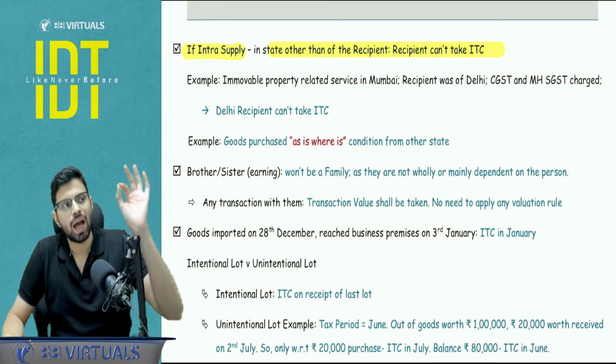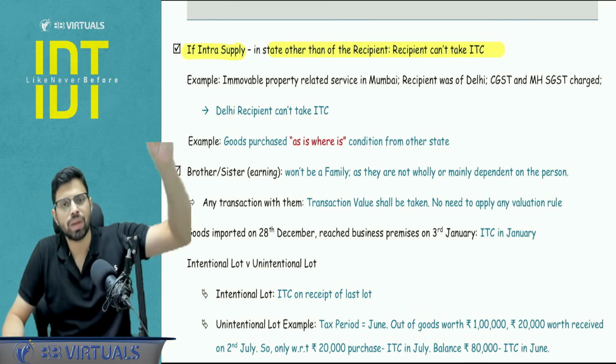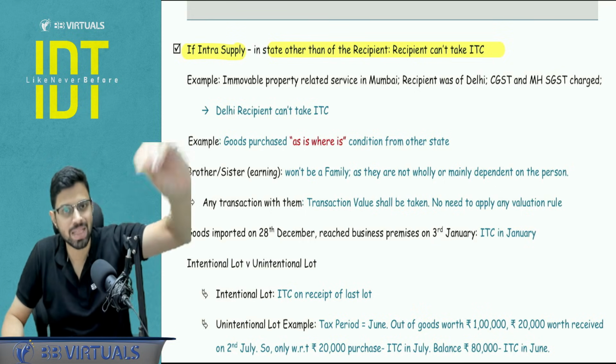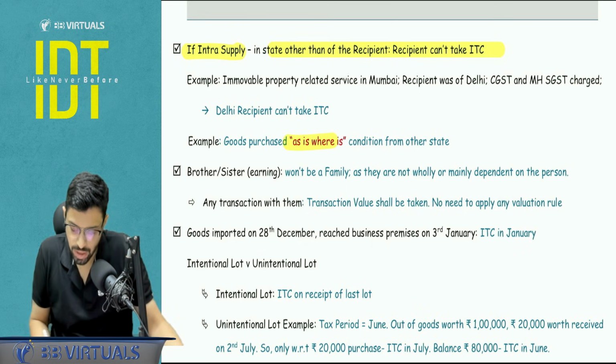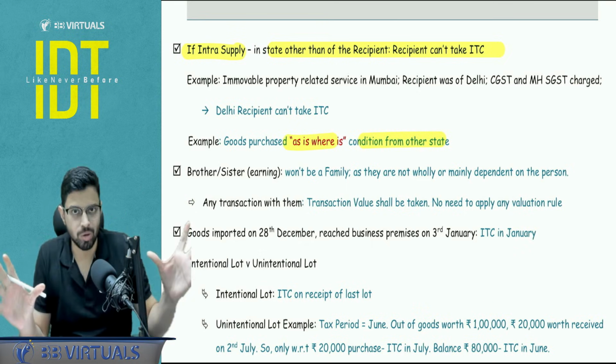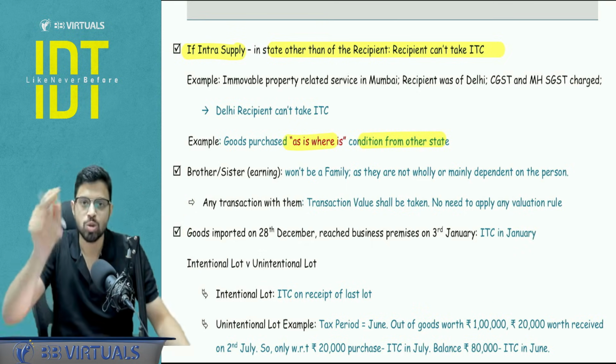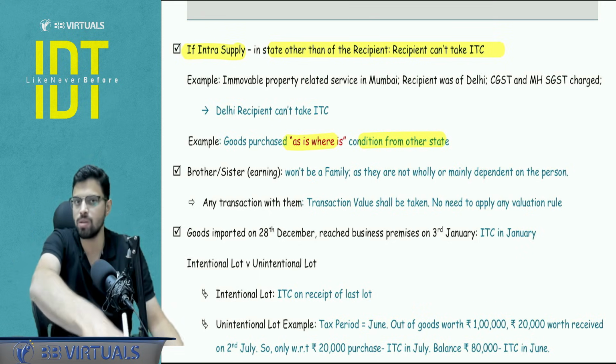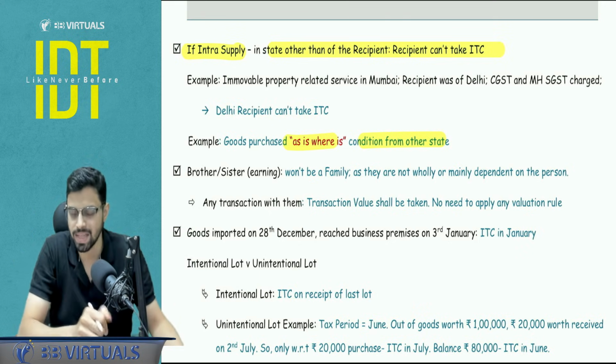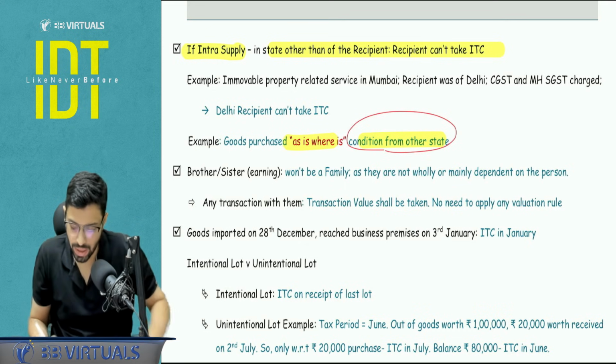Another example, I am registered in Maharashtra. Let's say I go and buy goods in Gujarat on an as-is-where-is basis. What do you mean by as-is-where-is basis? It means there is no movement of the goods. The goods are there and you are just buying it. So here again, the supplier is in Gujarat. The place of supply will be in Gujarat. 10(1)(c) case. So here also I will not be able to get the credit.